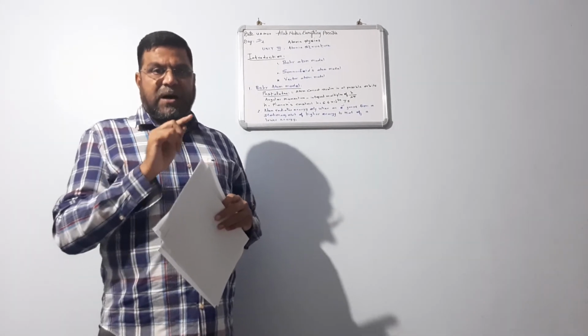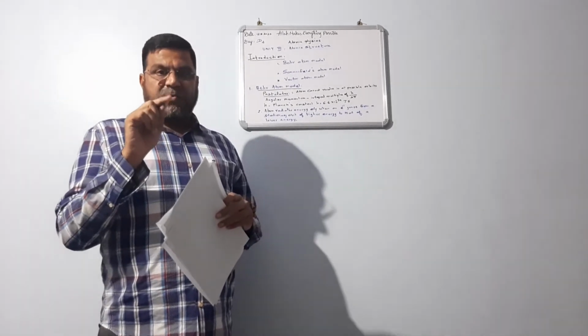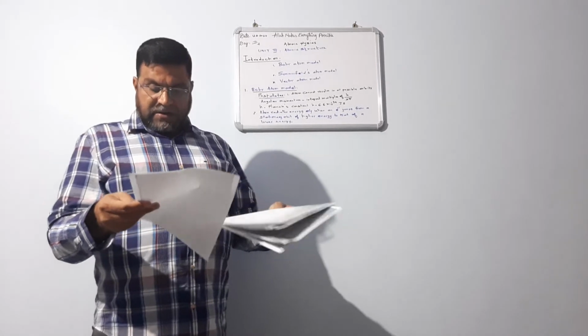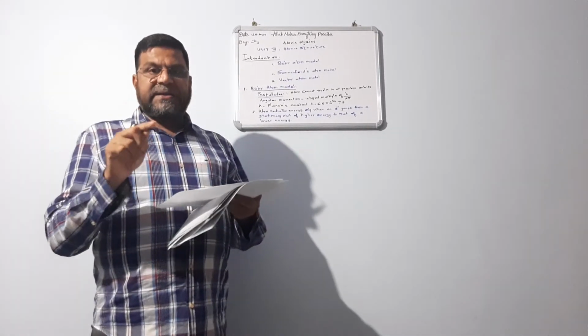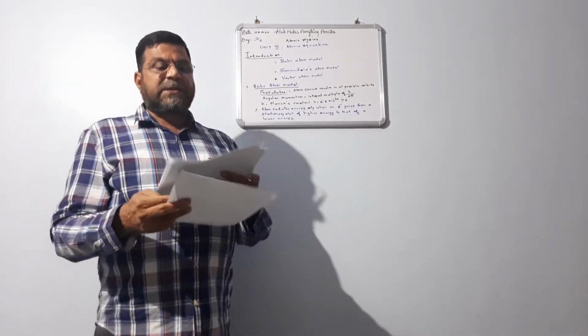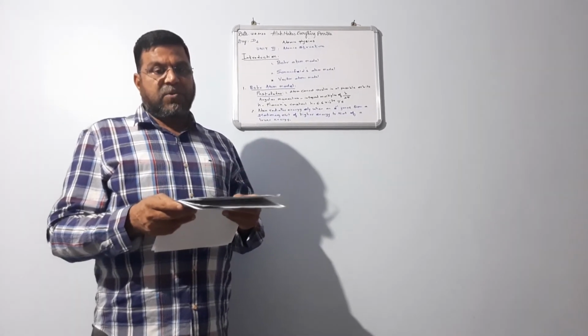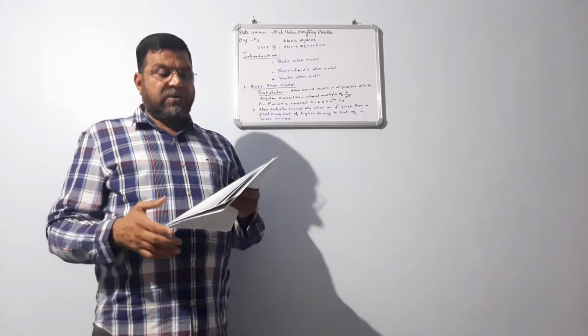Do you remember what that is? r of n equal to n square h square epsilon naught by pi e square m. Sometimes they will ask, derive an expression for Bohr radius, for 5 marks. Then we have to write that.